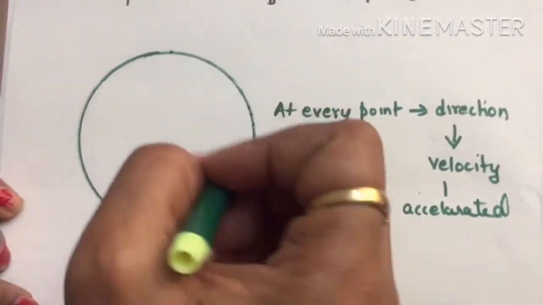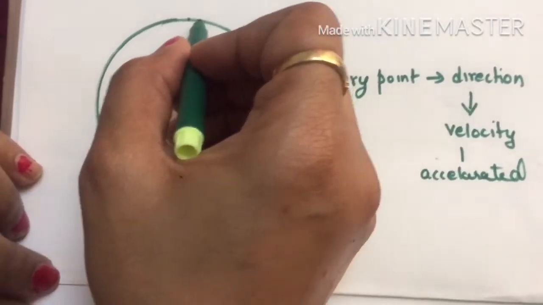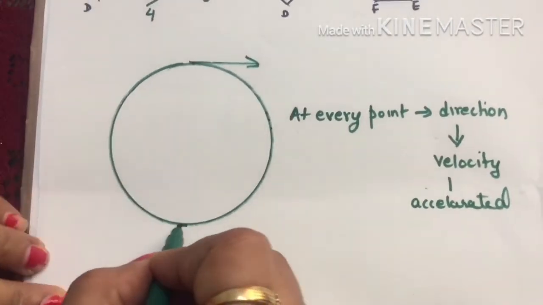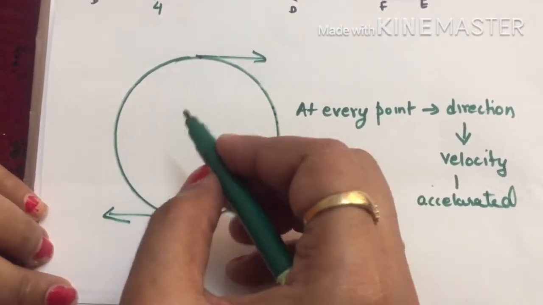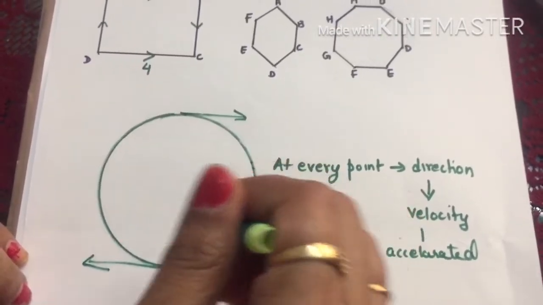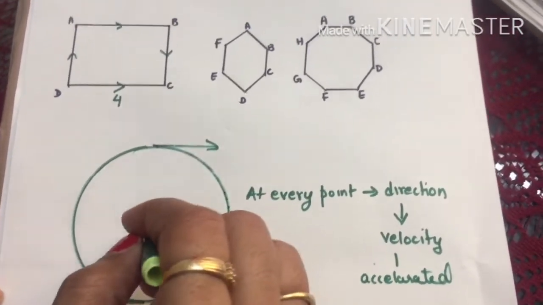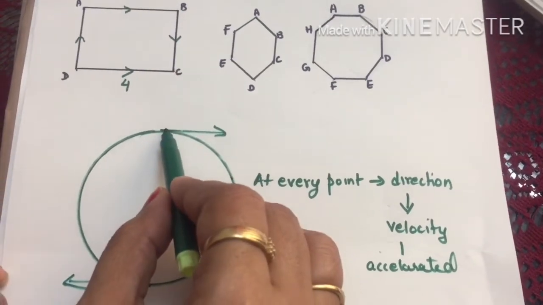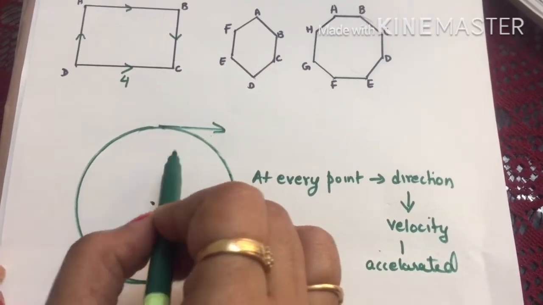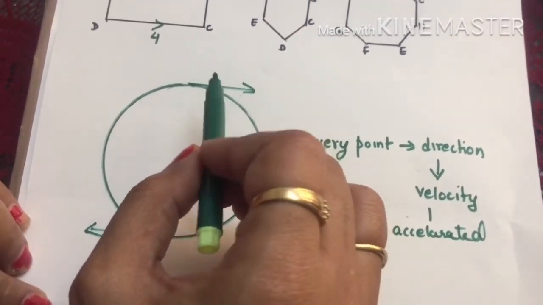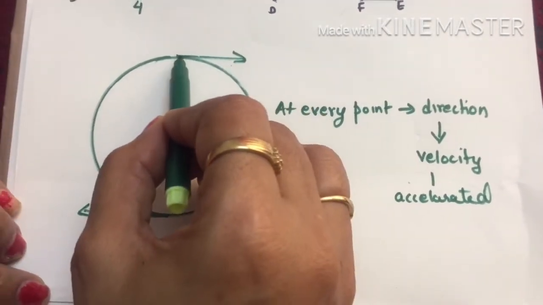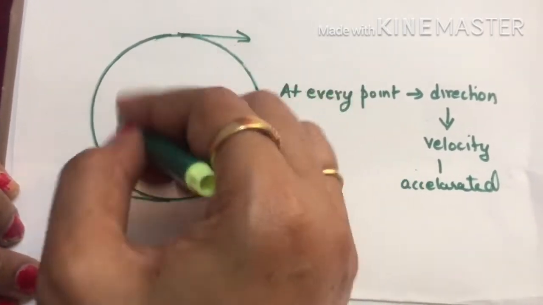At any point in a uniform circular motion, the path of the motion is always along the tangent at that point. How can you find this out? Suppose you take a piece of thread and tie a small stone at one end. Then you move the stone in a circular path, and if you leave the thread at any point, the stone will take off along the tangent. That means the path of the object at any time is always tangential to the given point.